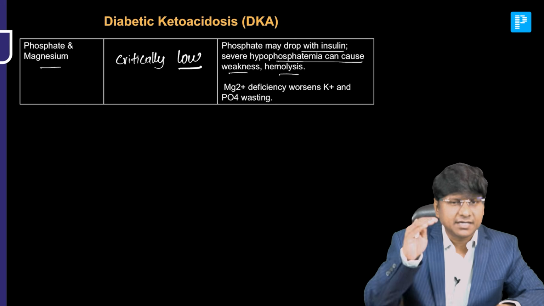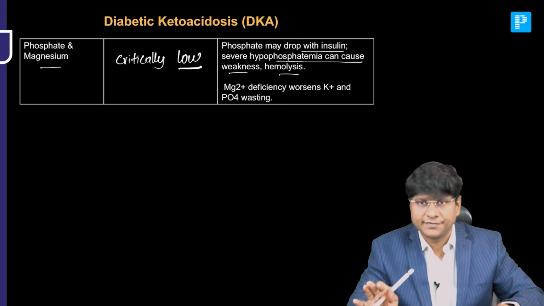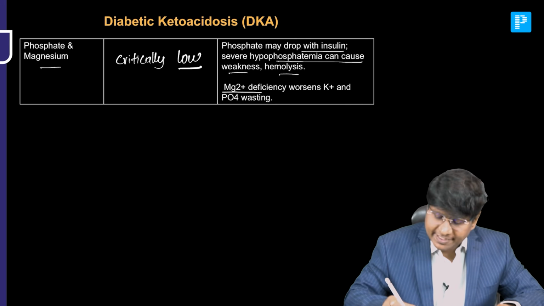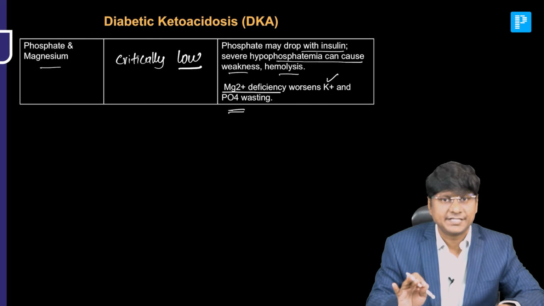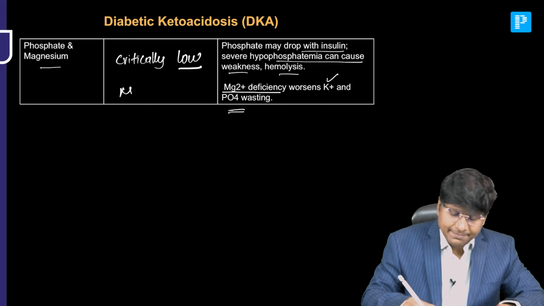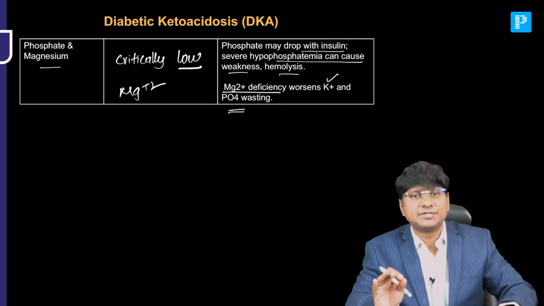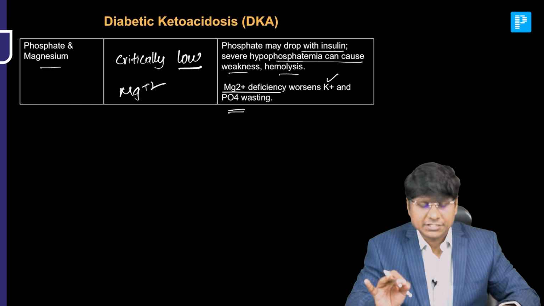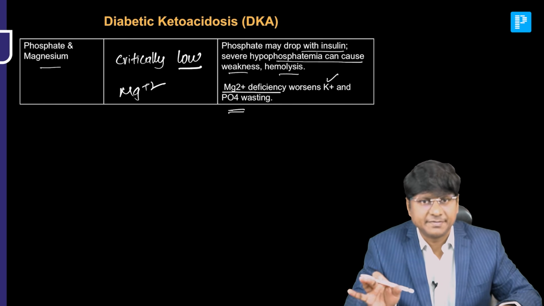Next is magnesium. Magnesium deficiency worsens potassium and phosphate wasting, so you also need to supplement the magnesium if it is critically low.